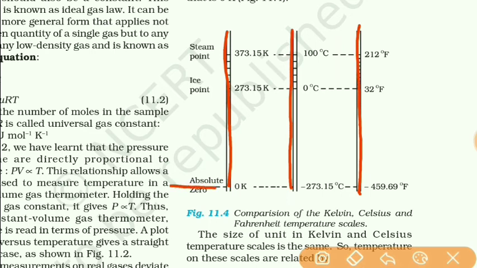Absolute zero temperature, that is 0 Kelvin temperature, is equal to minus 273.15 degree Celsius, and that is equal to minus 459.69 degree Fahrenheit.